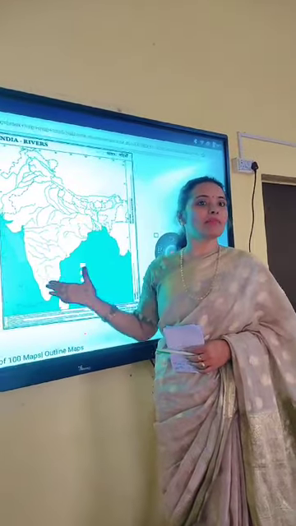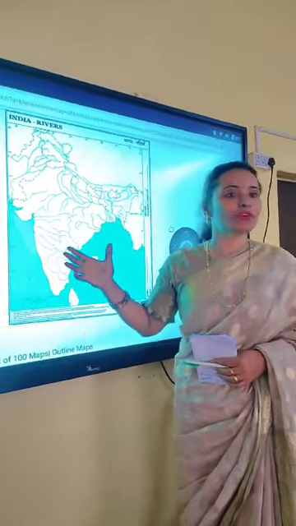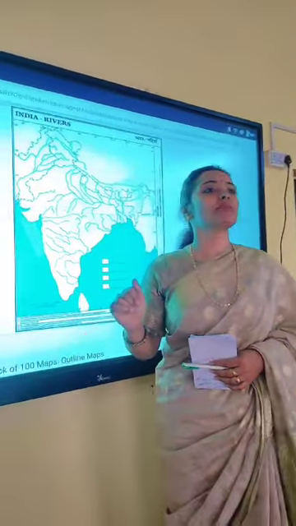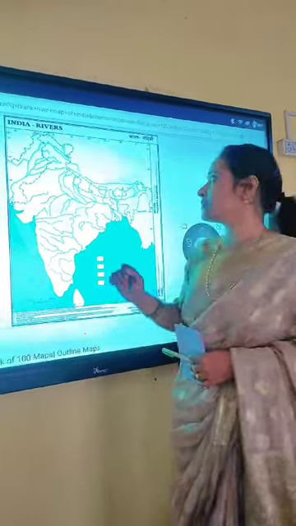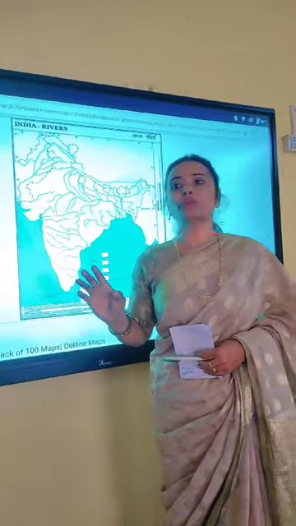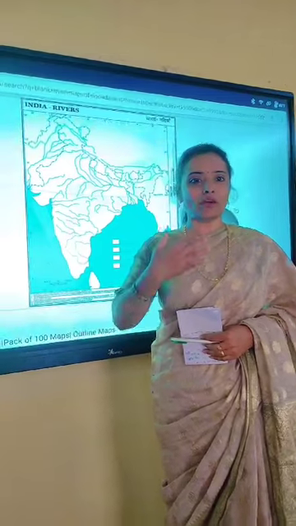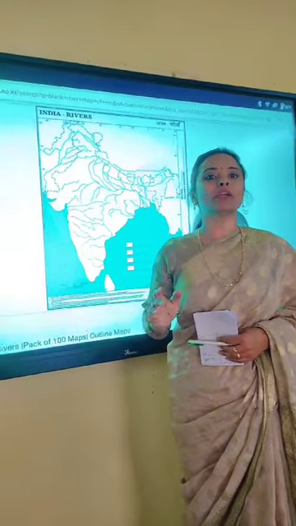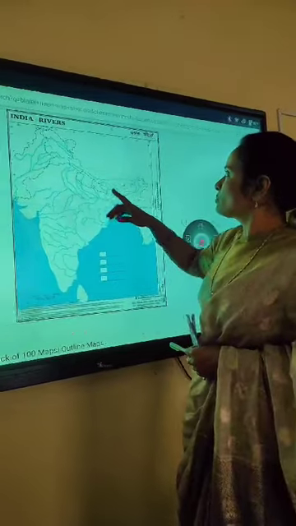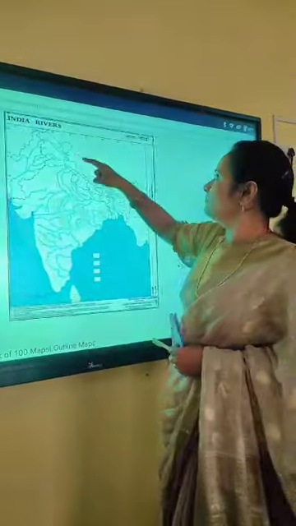This is the India map that you usually get for your examination. ICSE examination 2025, Geography. I am going to tell you 20 locations today that are very important according to me. These are very important for your coming examination. So we will start from the river side, children.